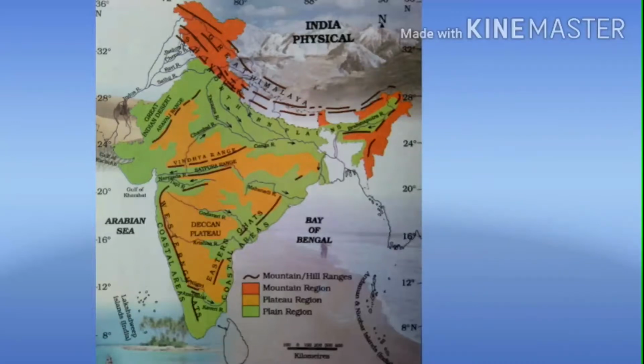That is, the coastal strip that lies along the Arabian Sea is called what? Western coastal plain. Children, these things are not given in the book. Please make a note of it. While the coast that lies along the Bay of Bengal is known as the Eastern coastal plain. Are you clear with the coastal plains?